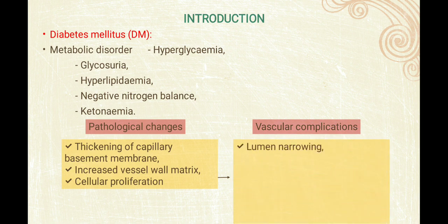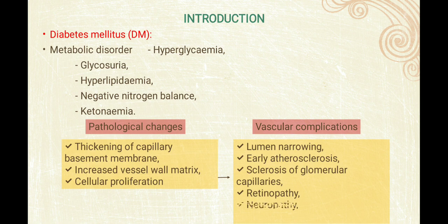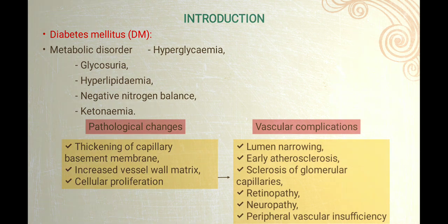Now this leads to lumen narrowing, early atherosclerosis, sclerosis of glomerular capillaries and ultimately retinopathy, neuropathy and peripheral vascular insufficiency. So this is the importance of why it is necessary to control diabetes.